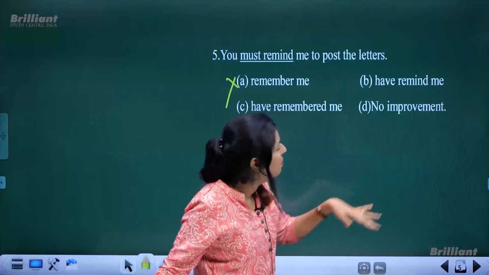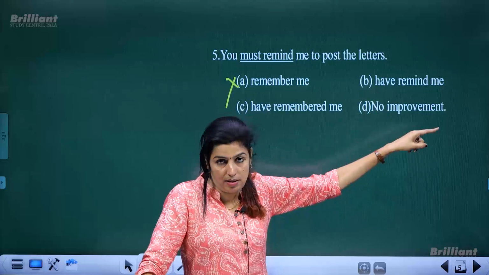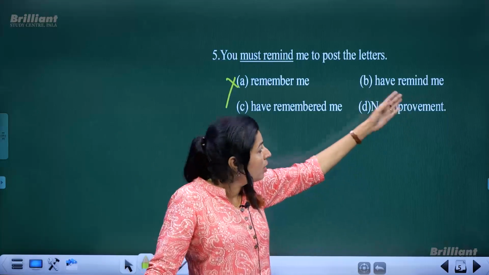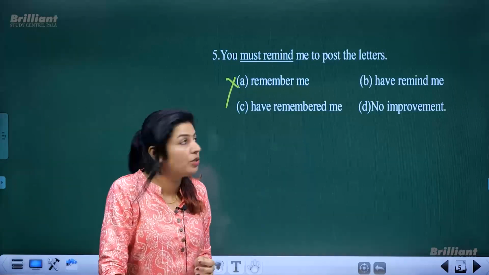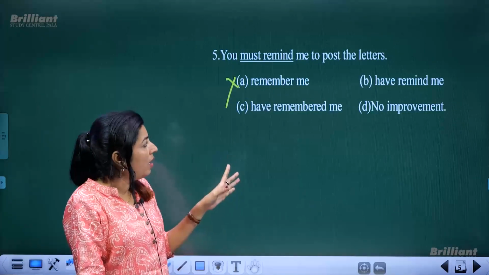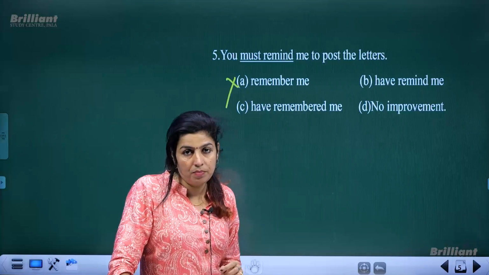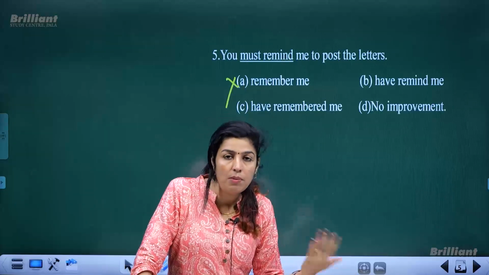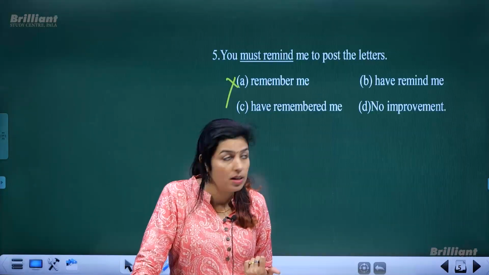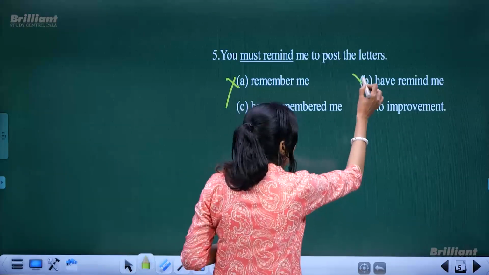Then you have remind. Of course, you know that with have, it should have been reminded. So anyway, you have remind me also cannot be used as a substitute for the underlined item. You cannot say, you have remind me to post the letters. You have to remind me is correct. You have to remind me to post the letters is correct, but not you have remind me. So this option also cannot be used.